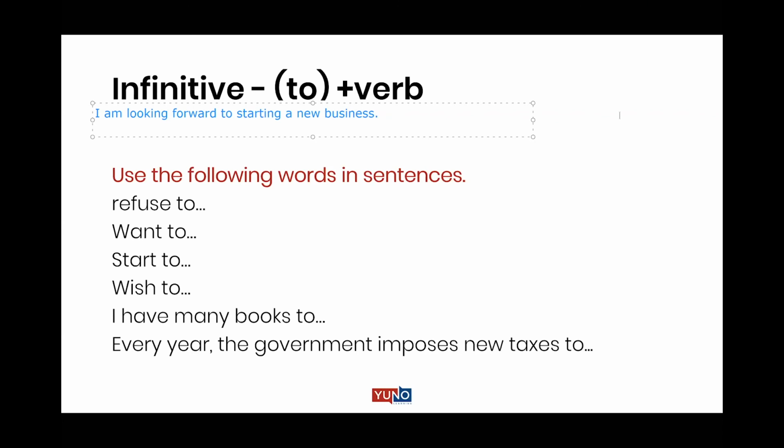Ma'am, shall I read my sentence? Yes, go ahead, please. Every year, the government imposes new tax to cut down uses of plastic items. Correct. Why? So to cut down something. I hope you all have understood.